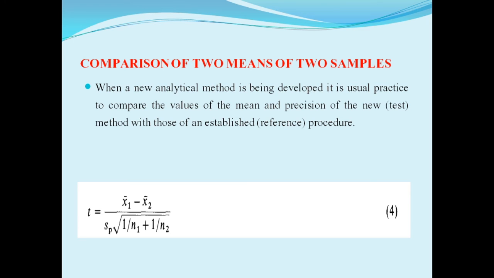The value of t, when comparing two sample means, x1 bar and x2 bar, is given by the expression t equals x1 bar minus x2 bar, upon SP times the square root of 1 upon n1 plus 1 upon n2, where SP is the pooled standard deviation, calculated from the two sample standard deviations S1 and S2.